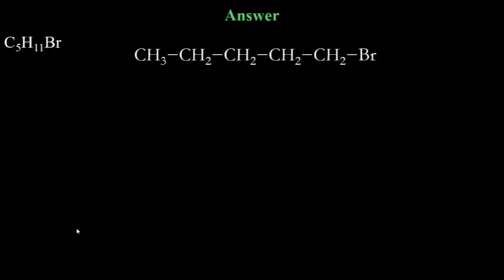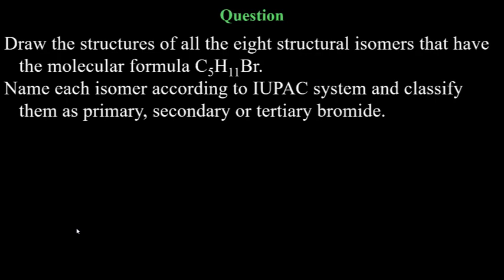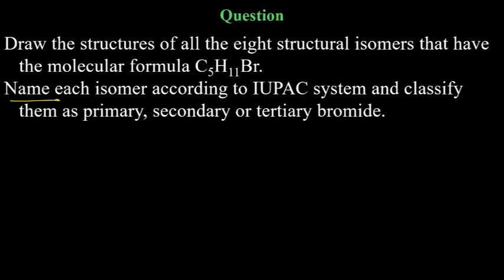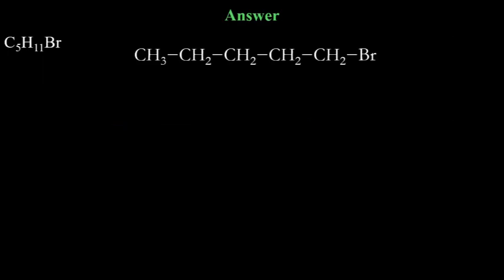So the first one is open chain 1 bromopentane and it is 1 degree. Remember the question says once you draw, write the name and also classify these as primary, secondary or tertiary. So here the halide is attached to that carbon which is attached to only one carbon. So this is 1 degree carbon.